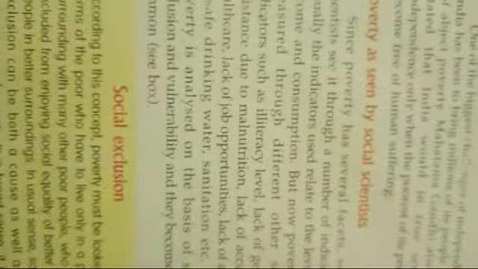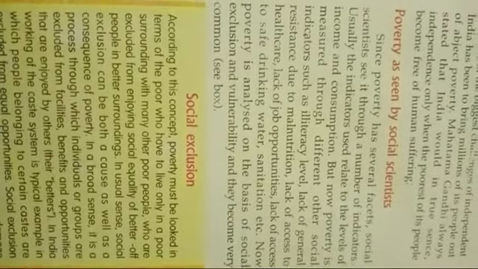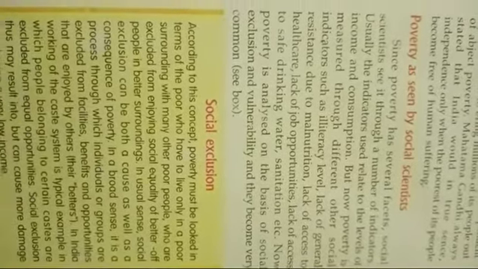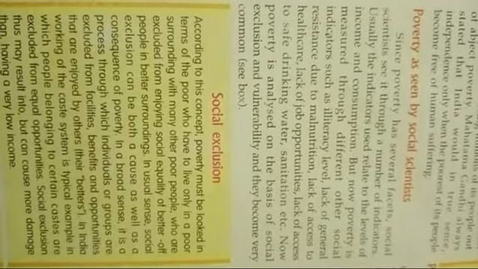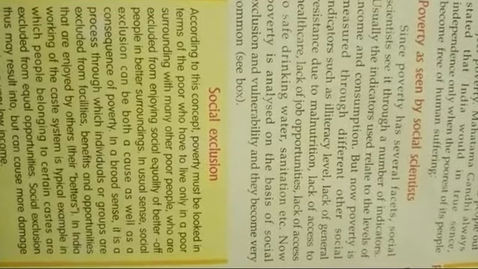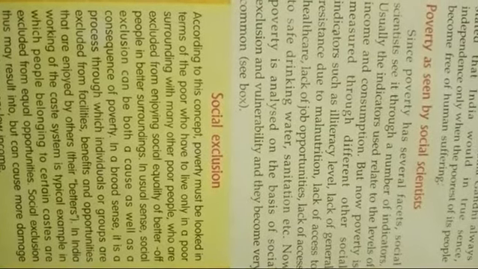Now, these are the people who are called poor. Now we will talk about how social scientists see poverty in the case of India. Since poverty has several facets, social scientists see it through a number of indicators. Usually, the indicators relate to the levels of income and consumption.